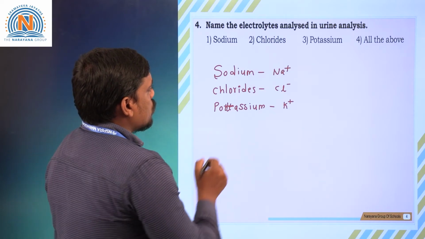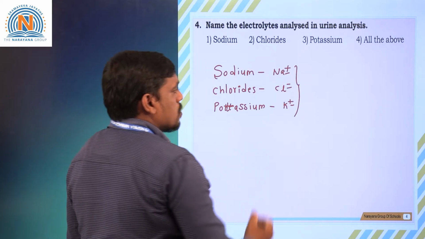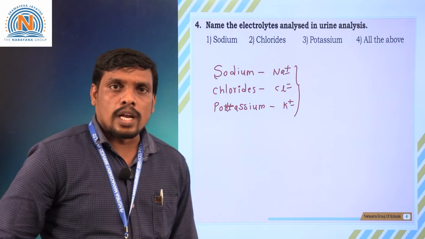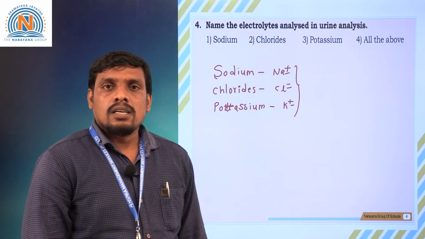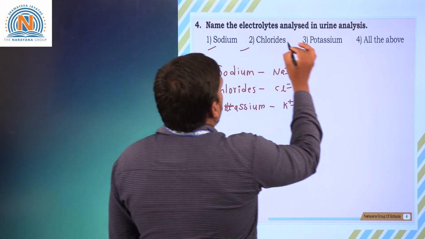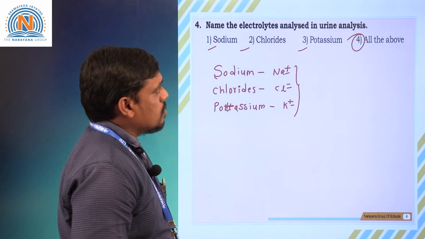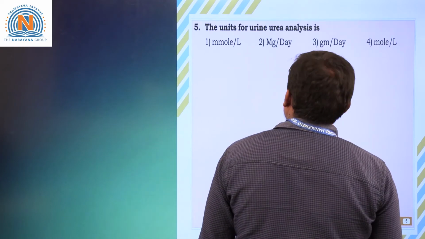All these plus or minus charged particles are generally called electrolytes. Movement of these electrolytes gives some benefit in the body. Sodium, chloride and potassium are electrolytes present in urine analysis. Moving on to next question, students.